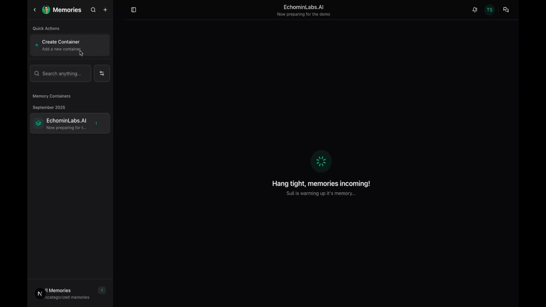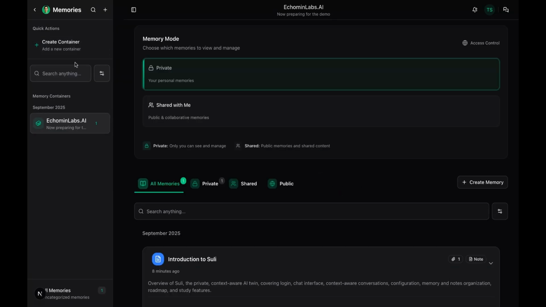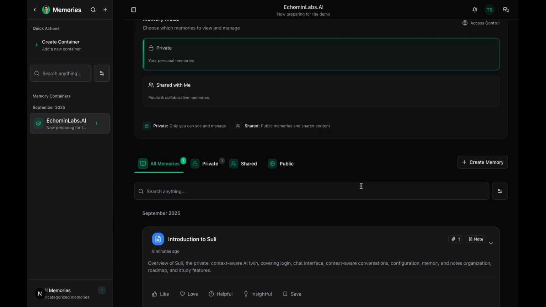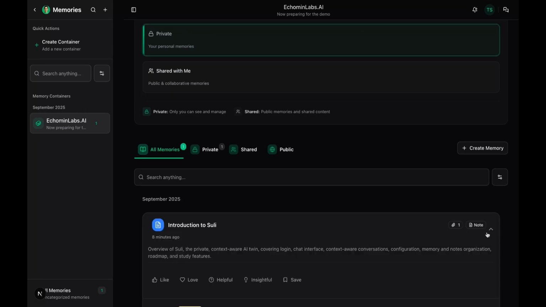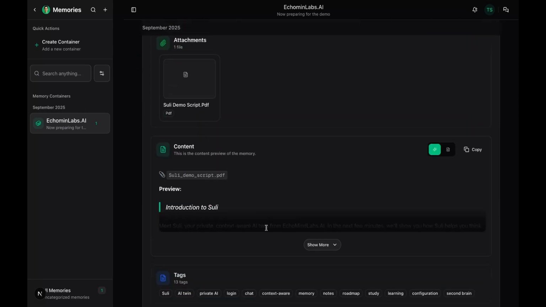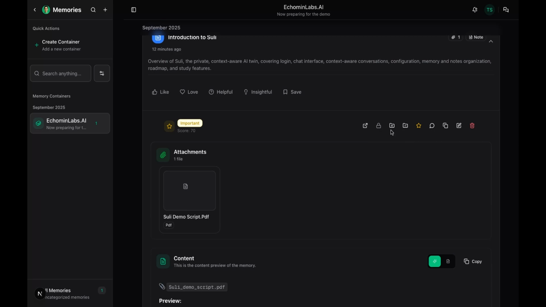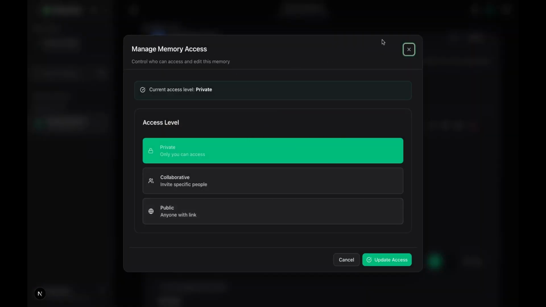Now to memories, my second brain. Here I organize personal knowledge at scale. I can toggle between private memories I've saved and public ones shared with me. Inside a memory container, each entry shows title, content, attachments, reactions, and comments. I can share a container like a Google Drive file and collaborate.